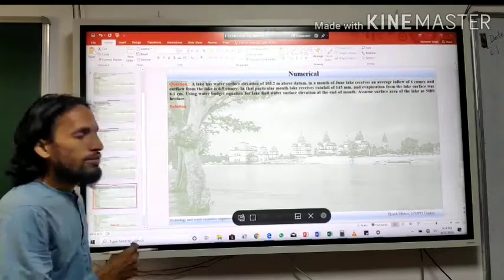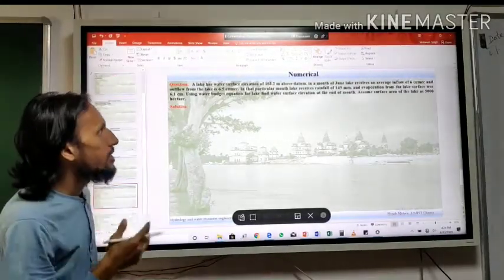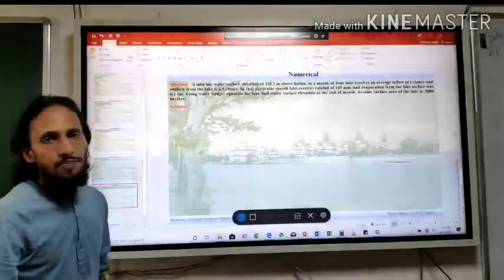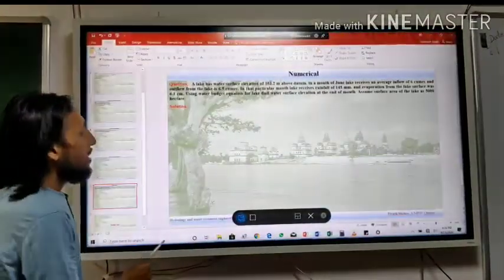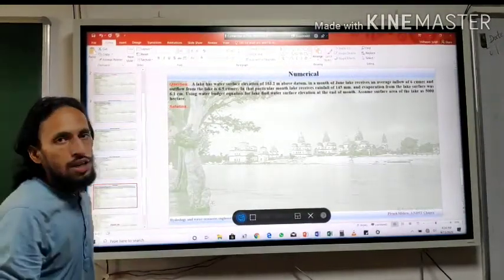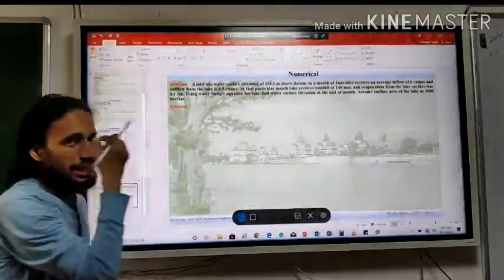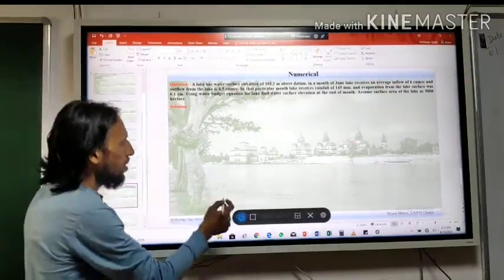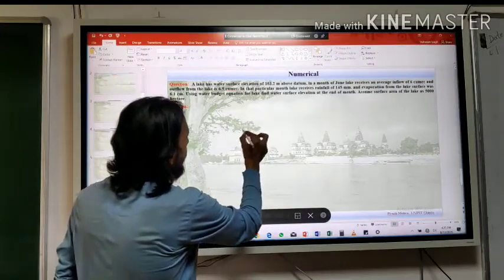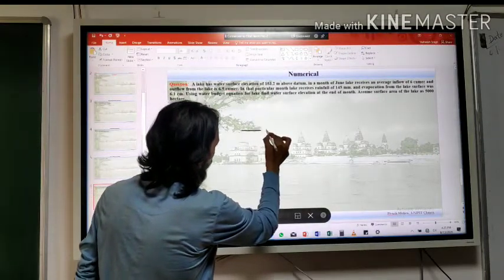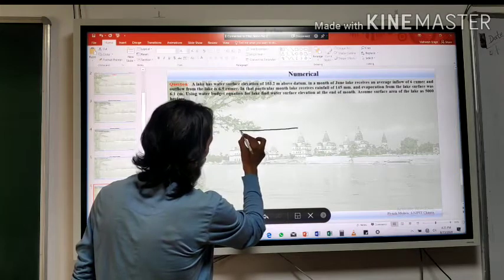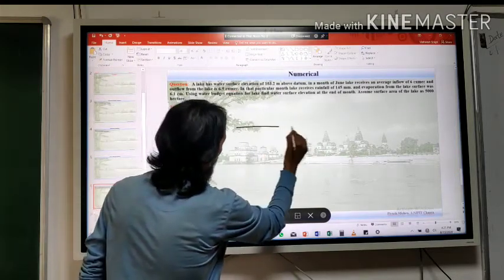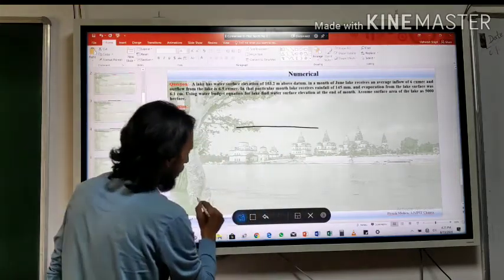So let's try to solve this question. What is the question here? That there is a lake. You can pause the video and read the question. So what they say is that there is a lake.